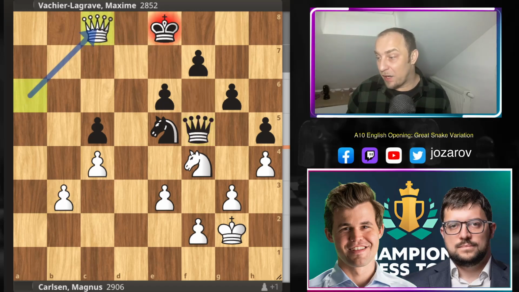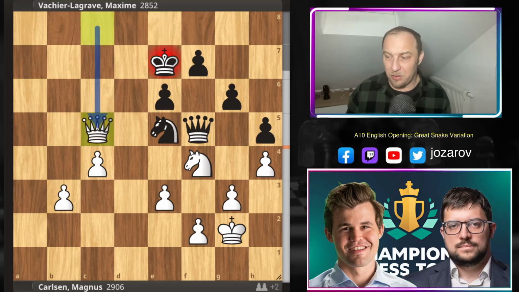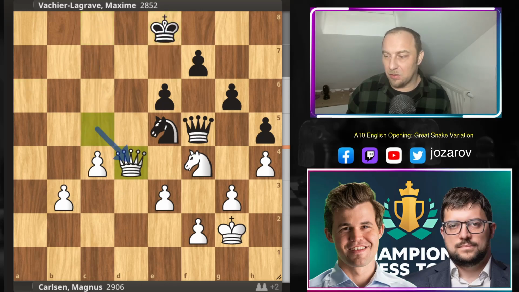Magnus now plays the correct move. We have queen to c8, king to e7, and now queen to c5. Look at this. Both pawns are taken now on the queen side. Magnus centralizes the queen. It's not allowing, of course, dangerous checks here on e4.